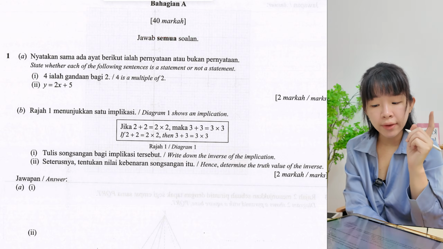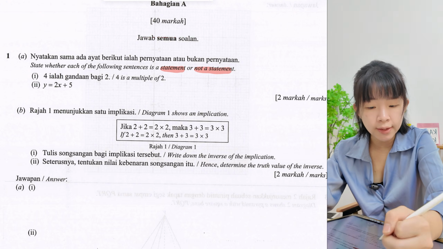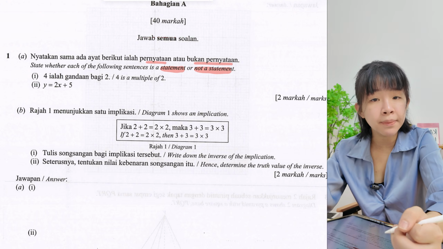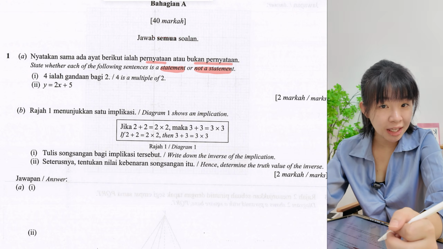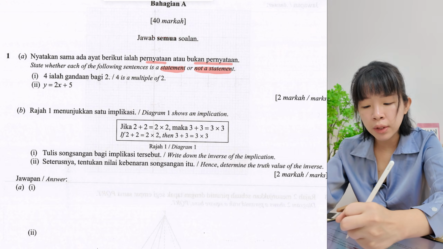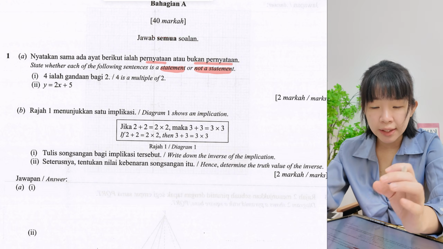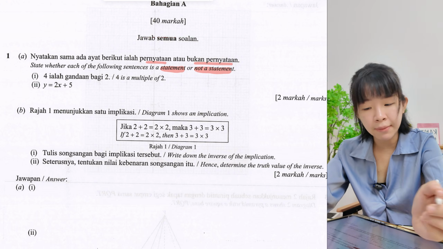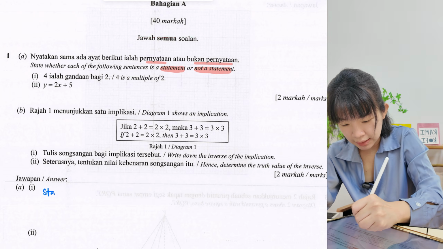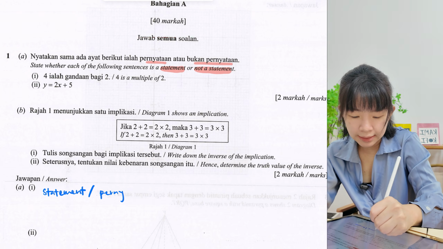Okay, let's look at question 1. State whether each of the following sentences is a statement or not a statement. Pernyataan atau bukan pernyataan. So, as long as you can tell true or false, then it is a statement. 4 is a multiple of 2. So, what do you think? It can be true, it can be false, correct? So, it is a sentence that can tell true, false, then statement. So, yes, this is a statement. Okay, it is a pernyataan.